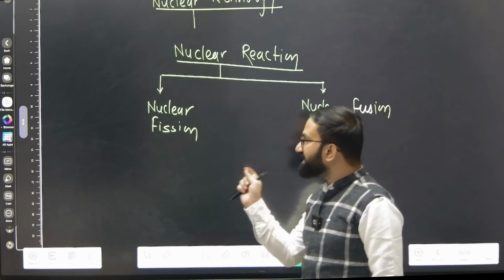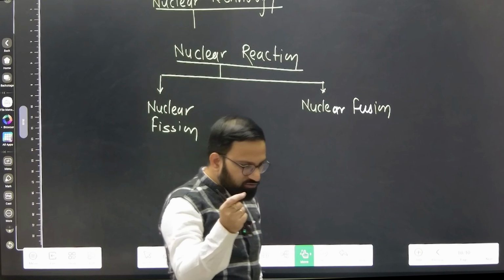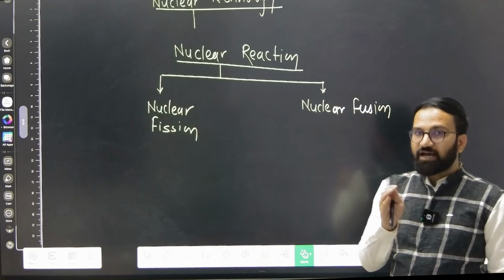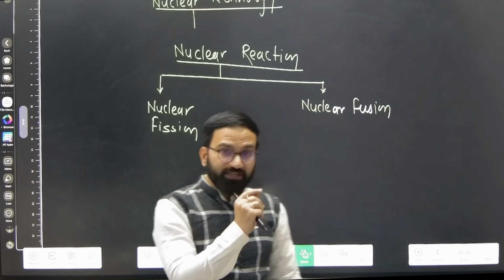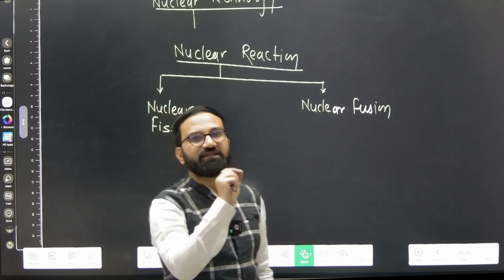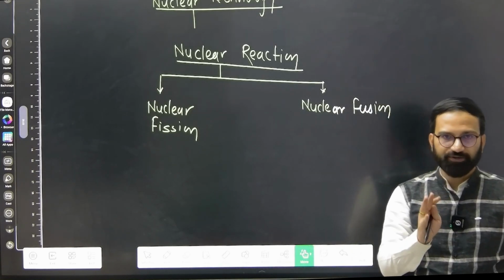Now before proceeding into these two nuclear reactions, first I would like to ask one question. Just think about it: which of the following reactions do we see naturally occurring in the universe? That is my first question. So think about it.